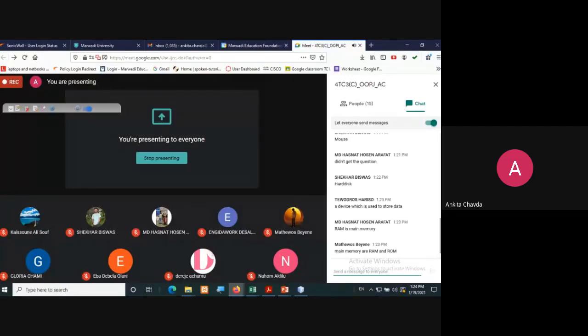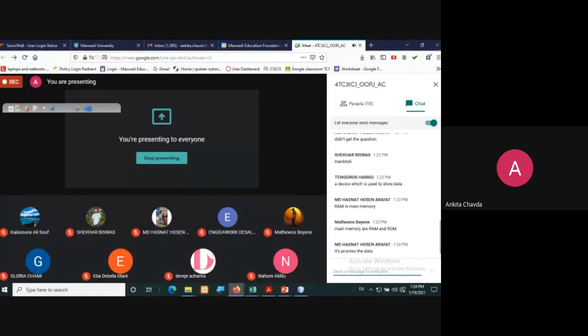Now what would be the task of this main memory? What will it do actually? There are so many different categories, RAM and ROM, but right now we are interested in RAM only. ROM would be somewhat different, right? It can store the data, but permanently, not temporarily. I'm only interested right now in RAM.